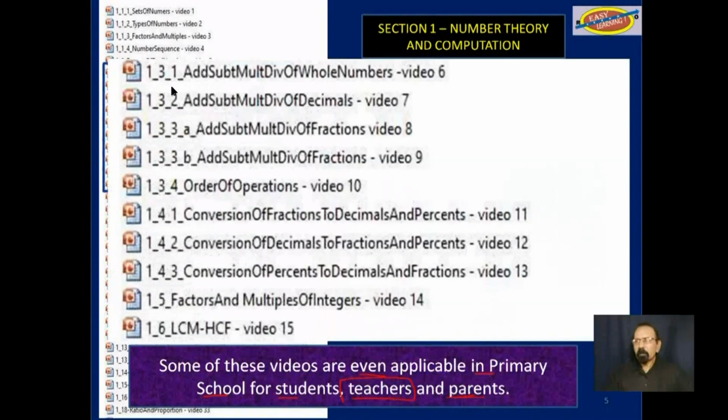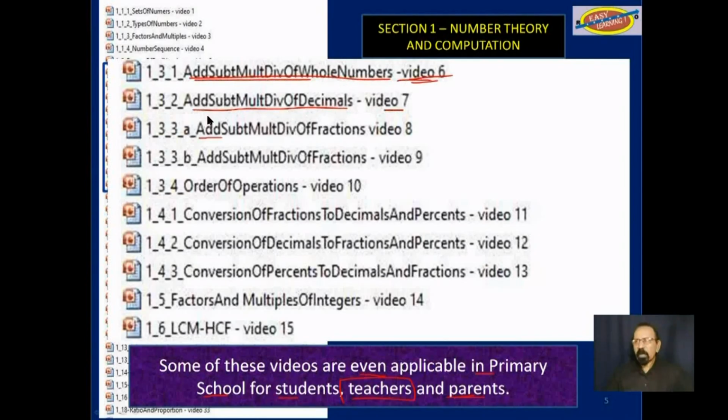As an example, video 6 deals with addition, subtraction, multiplication, and division of whole numbers. That is work that primary school children do in grades 3 and 4. But before you could add, subtract, multiply, and divide whole numbers, you have to know about place values, so that is an even earlier video. And then it talks here about addition, subtraction, multiplication, and division of decimals.